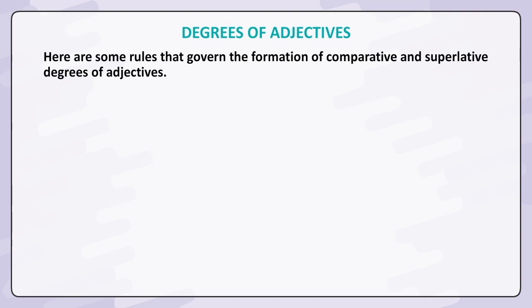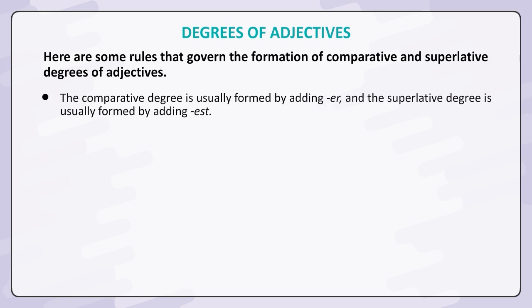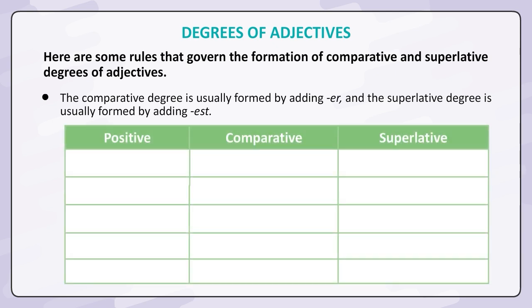Here are some rules that govern the formation of comparative and superlative degrees of adjectives. The comparative degree is usually formed by adding er, and the superlative degree is usually formed by adding est. Positive, comparative, superlative. Long, longer, longest. Wide, wider, widest. Cute, cuter, cutest.